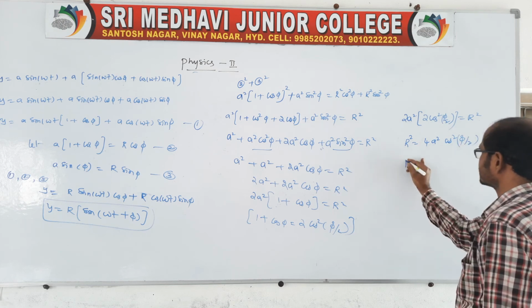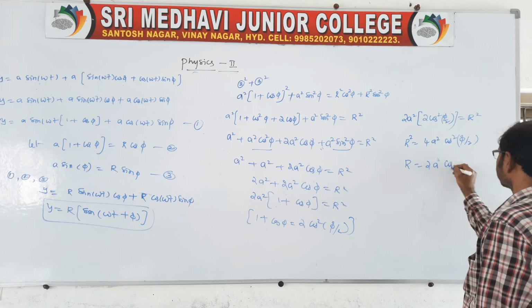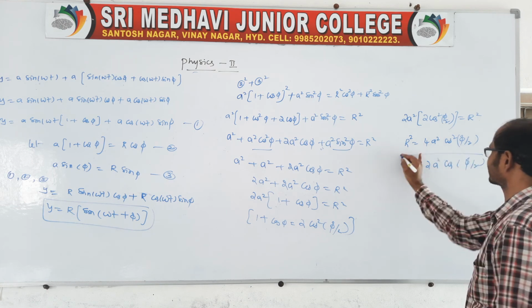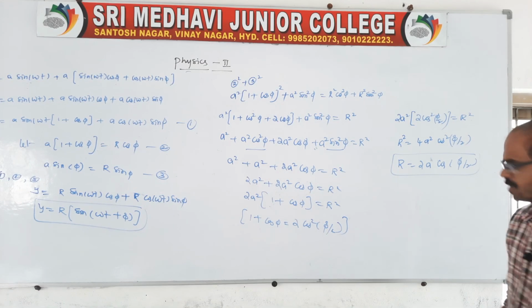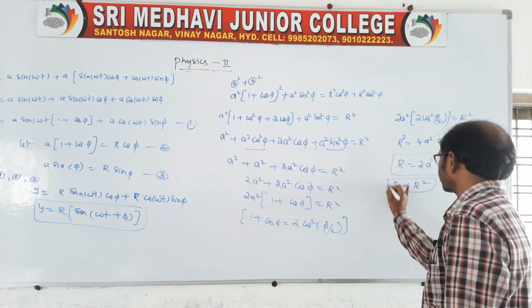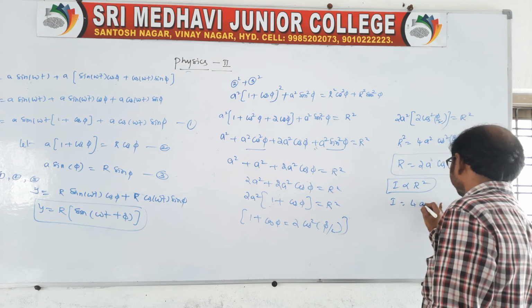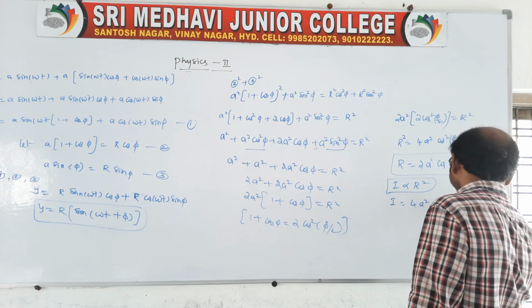It is the resultant amplitude, r equals 2a cos phi by 2, because we square on both sides. But intensity I is directly proportional to r square, the square of the resultant amplitude. Therefore I is equal to 4a square cos square phi by 2.